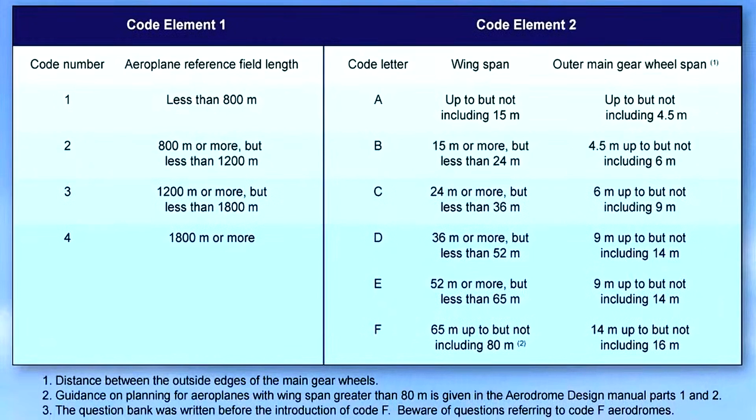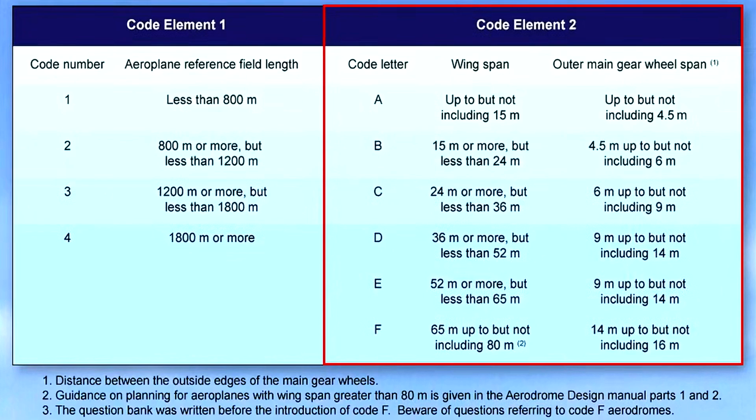The Aeroplane Reference Code is a simple method of interrelating the numerous specifications concerning the characteristics of aerodromes and is used for aerodrome design and planning purposes. The coding system allows aircraft operators to determine the specification and suitability of the facilities at an aerodrome. The code is composed of two elements which are related to aeroplane performance, characteristics, and dimensions.